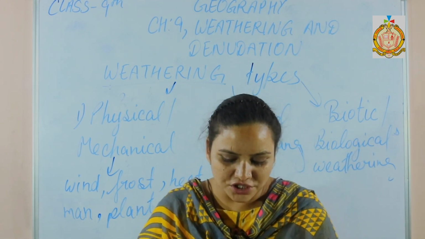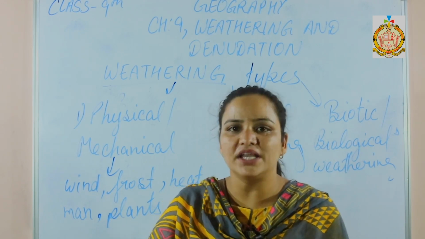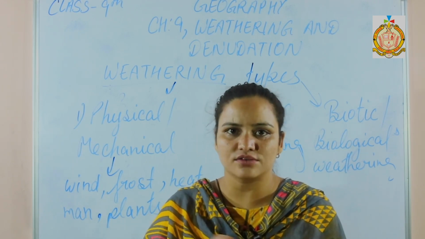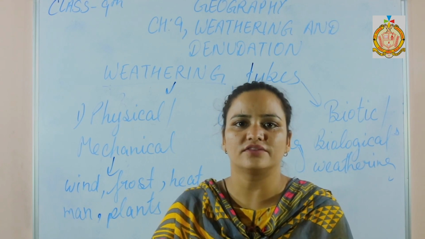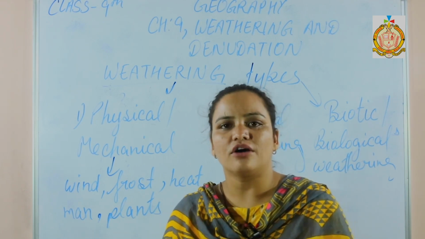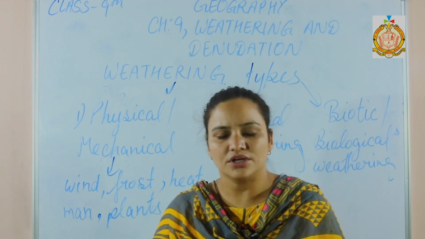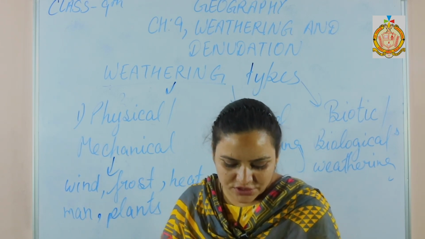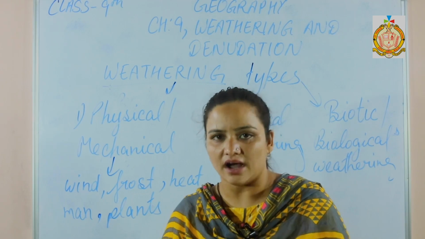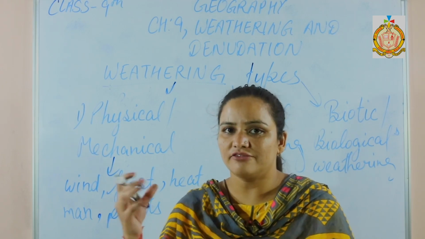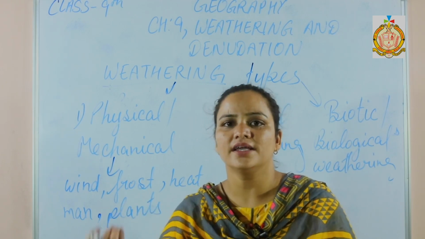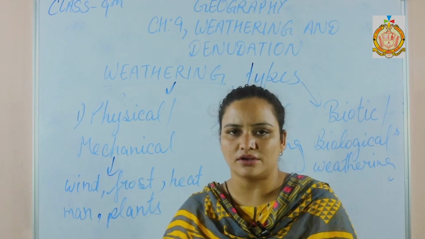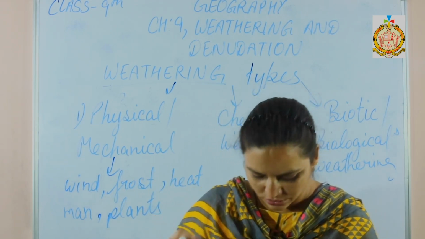Next is exfoliation. Exfoliation means the peeling off, the removing of the rock surface or the upper crust part of the rock when it is peeled off due to the temperature condition, heat and cold. Next is the nature of rock. Nature of rocks refers to the fact that some kinds of rocks are very hard and some are very soft, and different weather elements react according to the nature of the particular rock. So the disintegration goes on.